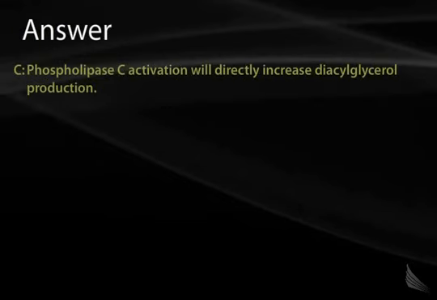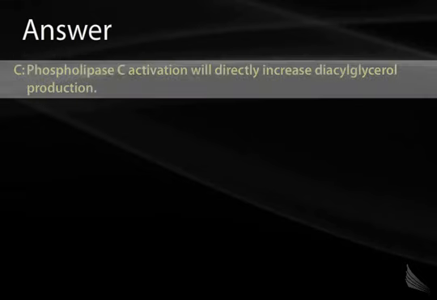The correct answer here is dependent on our knowledge of the G sub Q pathway. Recall the G sub Q pathway will activate phospholipase C to split PIP2 into IP3 and DAG. DAG is diacylglycerol, and that is the correct answer here, C, diacylglycerol.